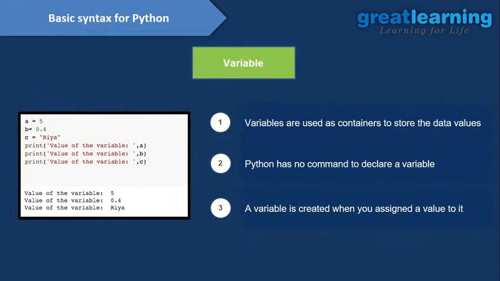And for a variable, Python does not have any special syntax. When you write your value, it will directly initialize the variable, right? I will show you how we can do that, how we can initialize a variable, right?